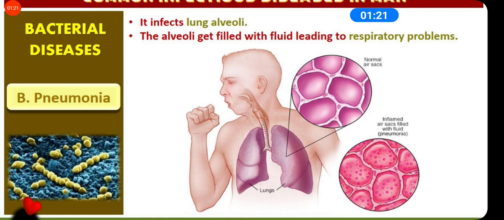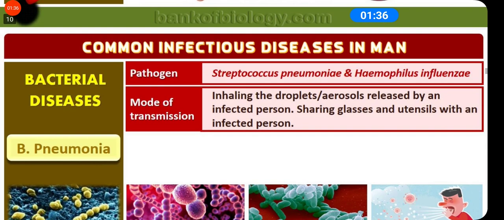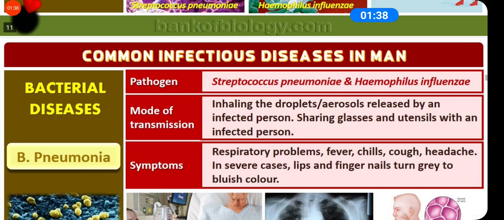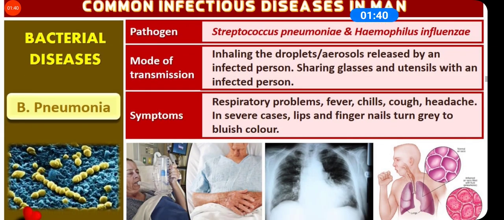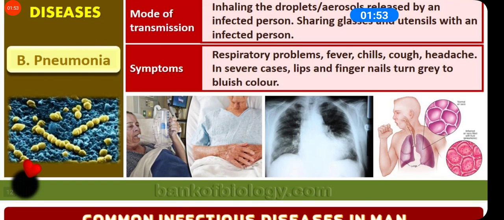It mainly occurs in infants and old persons. A healthy person gets the infection by inhaling droplets released by the infected person, or from the sputum of the patient. Now, you have already studied the symptoms: respiratory problem, fever, chills, cough, headache, and in severe cases, lips and fingernails turn grey to bluish color.